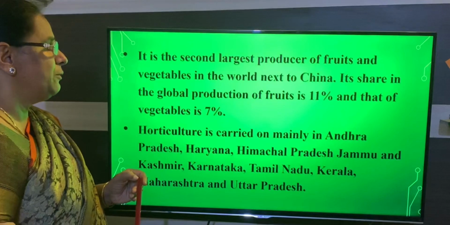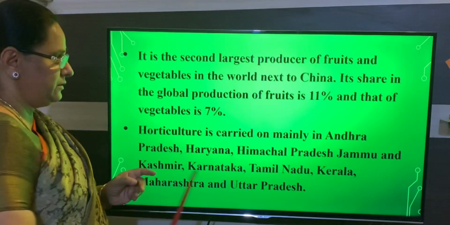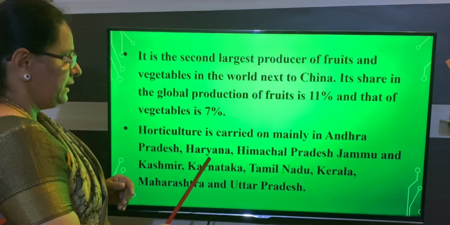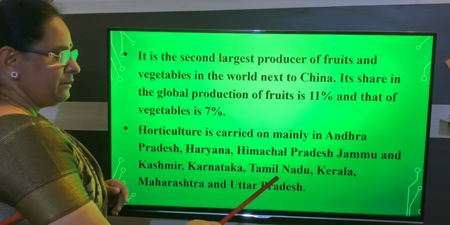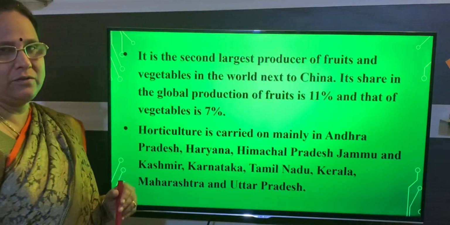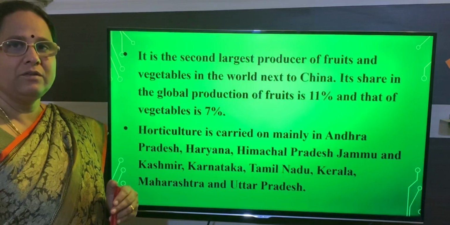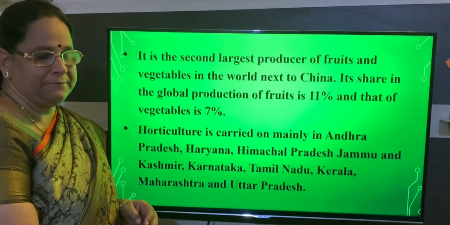Next we will learn about which are the states producing the horticulture. That is Andhra Pradesh, Haryana, Himachal Pradesh, Jammu and Kashmir, Karnataka, Tamil Nadu, Kerala, Maharashtra and Uttar Pradesh. So these are the places which concentrate on the cultivation of horticulture.